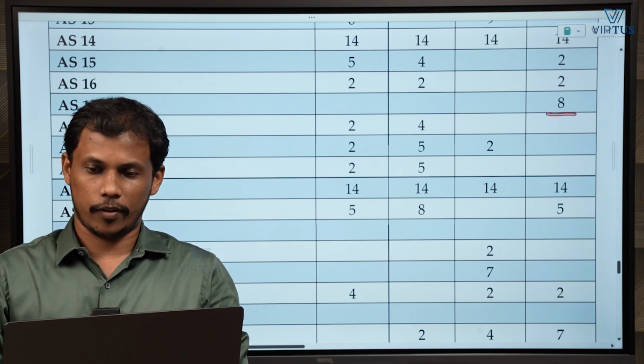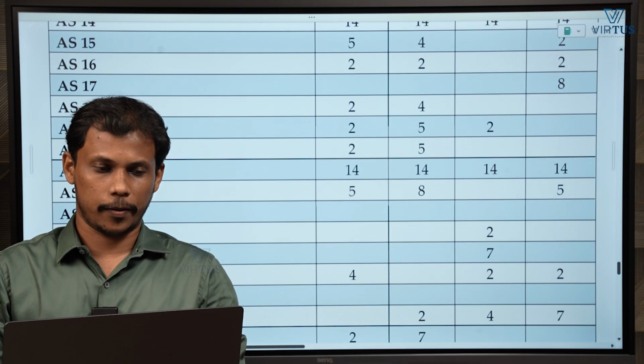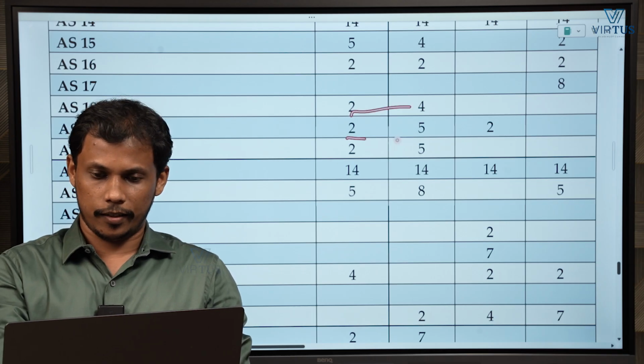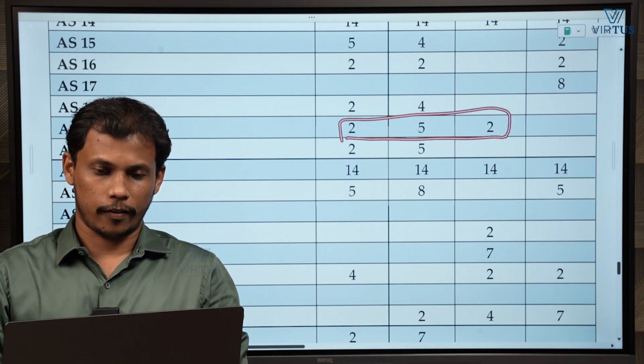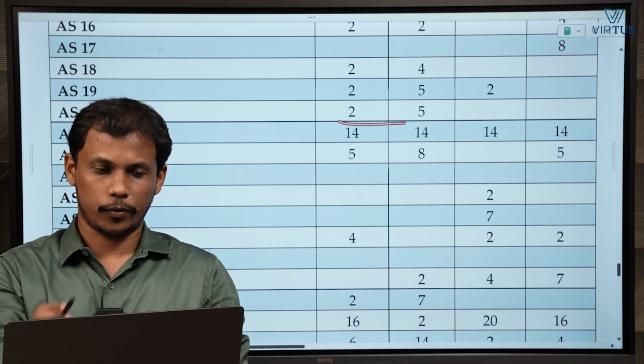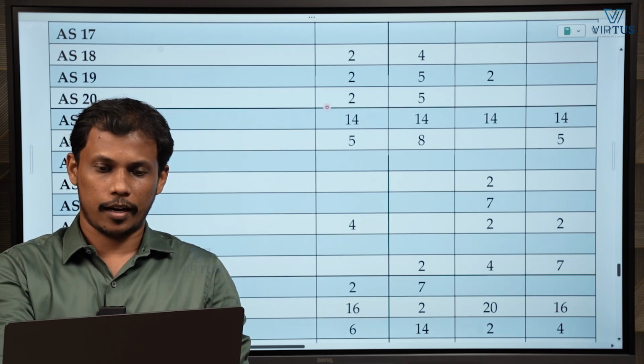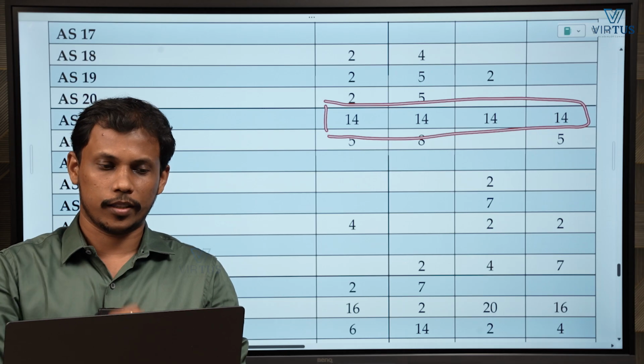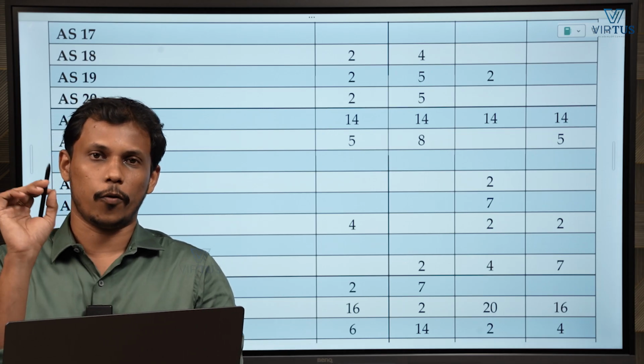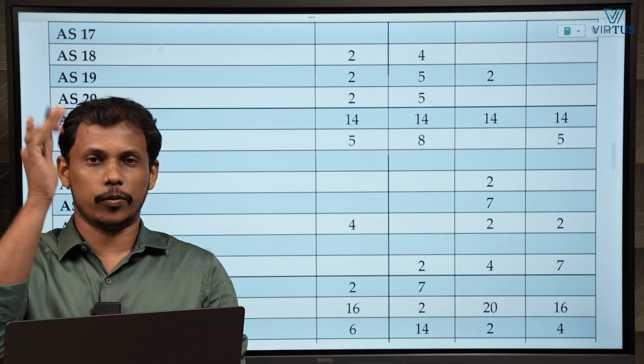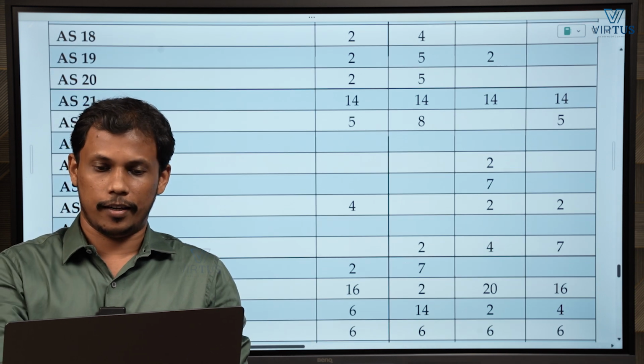Then in one last attempt they asked segment reporting. Related party, then leases also they have asked for 3 attempts. AS 20 for 2 attempts. And another important area, as I told you, consolidation, always asking for 14 marks. So that also you can mark as a category area.